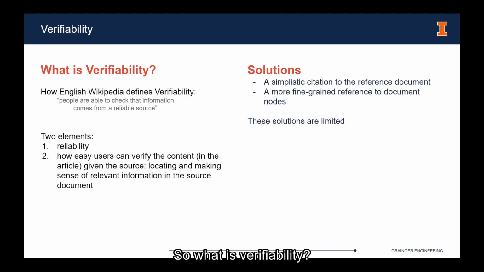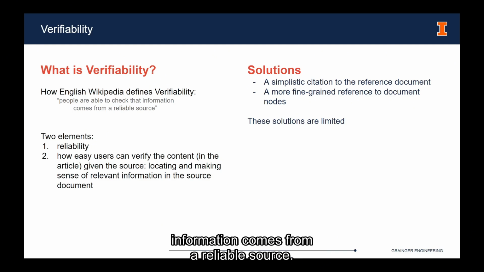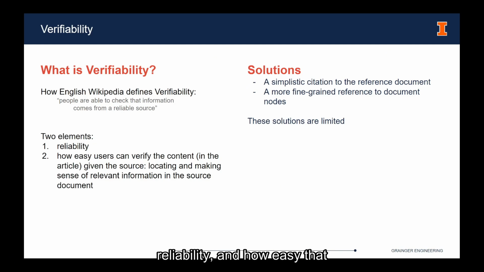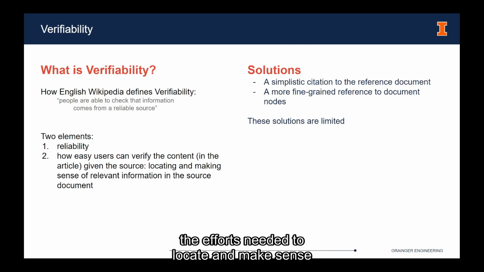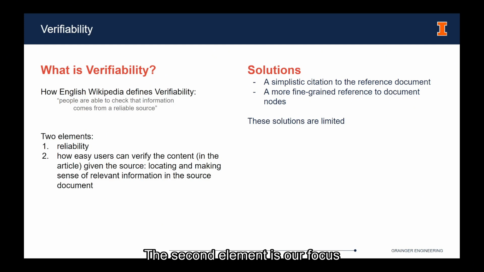So what is verifiability? According to the English Wikipedia, it is that people are able to check that information comes from a reliable source. There are two important elements here: reliability, and how easily users can verify the content. More specifically, the efforts needed to locate and make sense of the information within the source document. The second element is our focus in this talk.